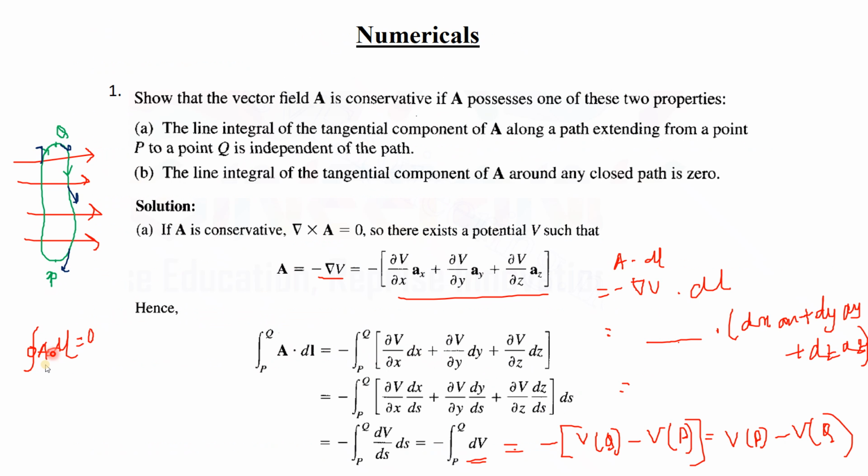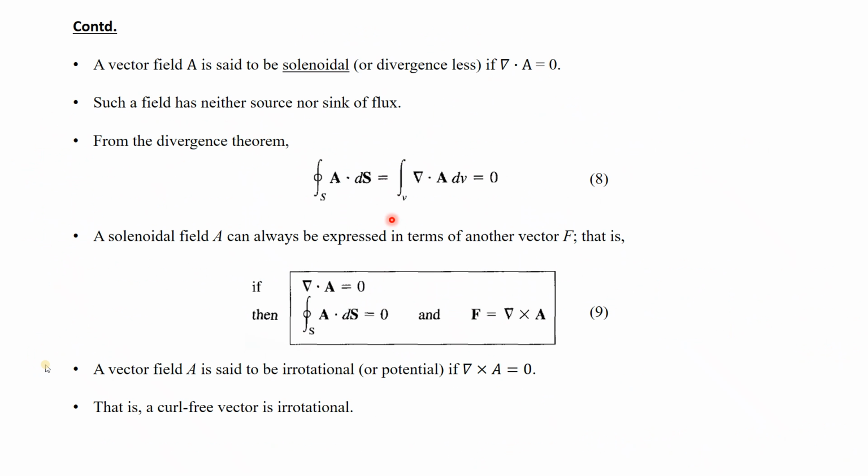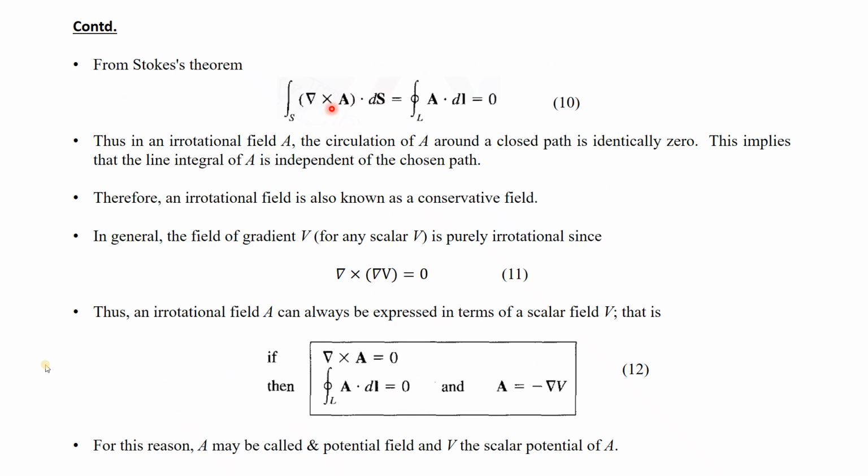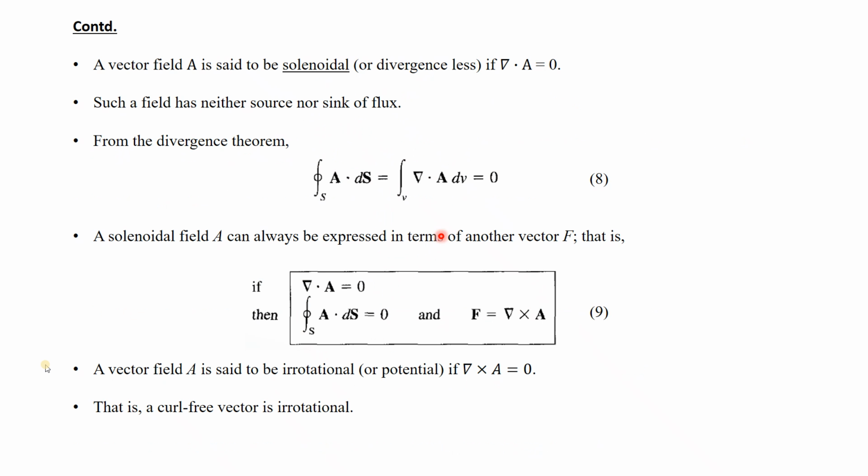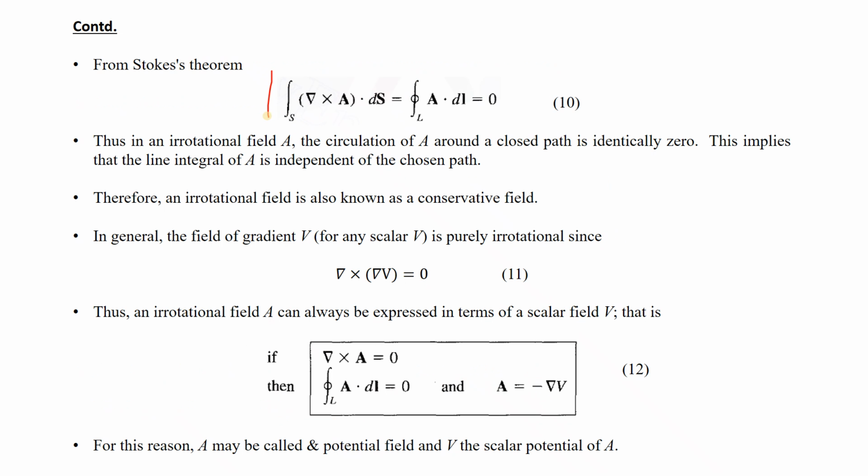Because it was derived that the closed line integral of a vector is 0, if the curl is 0. Let me start like this. The curl of a vector is 0. See this equation, the curl of a vector is 0. That means it is irrotational. Now as per Stokes theorem, we write this equation. This is Stokes theorem.